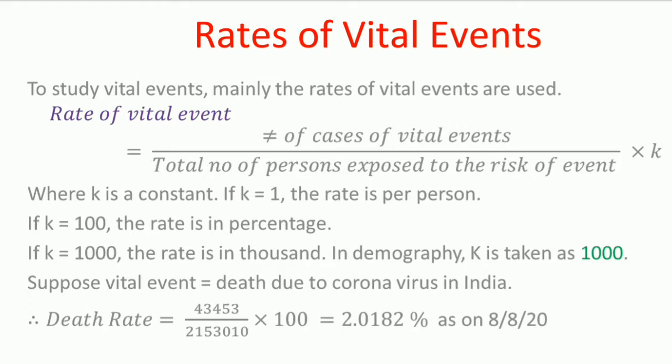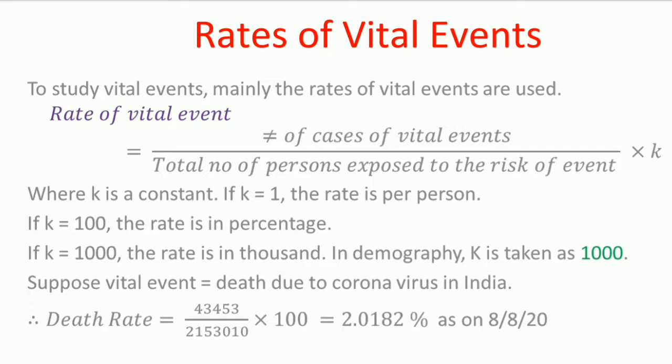In the denominator, the total number of confirmed cases. The total number of confirmed cases of coronavirus in India till 8th August 2020 is 2153010. And since we are interested in percentage, we are multiplying this by 100.